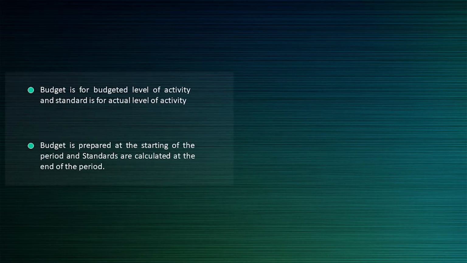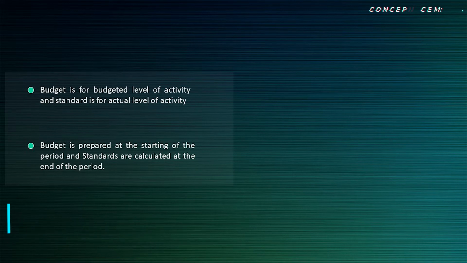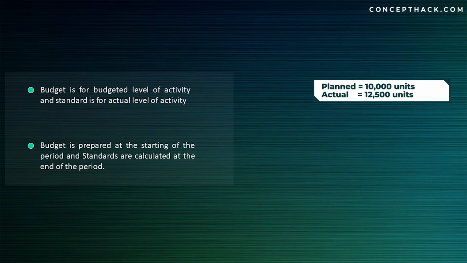First of all, there are two important points which we need to remember lifelong. Number one, budget is for budgeted level of activity, whereas standard is revision in budget in accordance with actual level of activity.